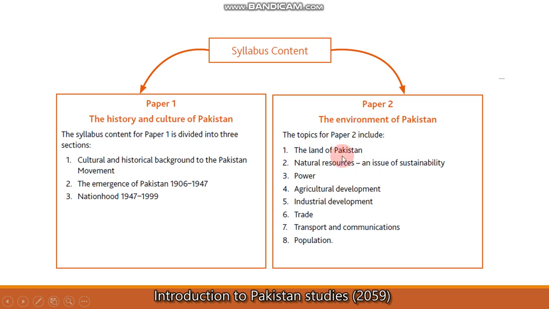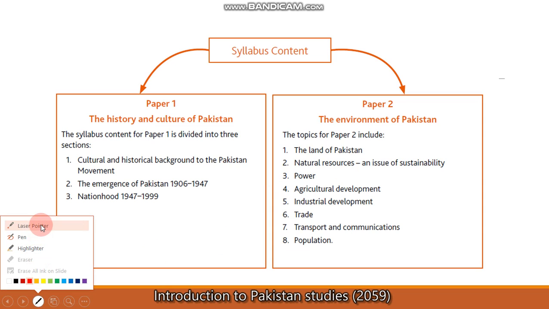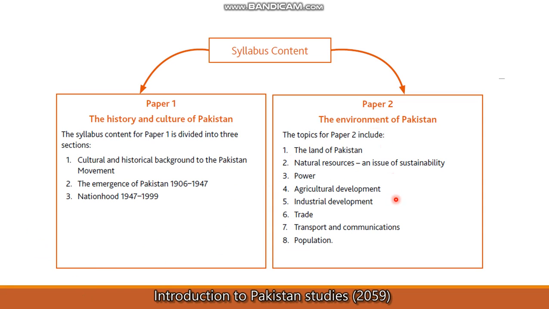If I talk about paper 2, it is basically divided into 12 different chapters. For example, here I have written broad topics. For example, the land of Pakistan includes other chapters as well, which are the location of Pakistan, national topography and drainage, and the climate of Pakistan. We will study all these in detail, but you have to know the syllabus content of paper 1 and paper 2.